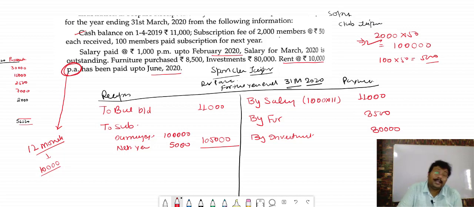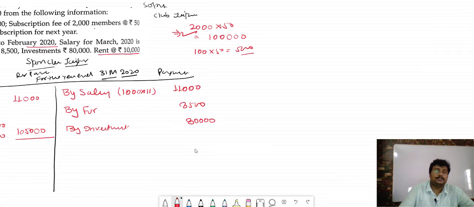But we paid till how many? Till which month? Up to June. So we paid the extra rent for April, May and June. So we paid for total 15 months. We paid for total 15 months. So we have to find out how much we paid in total. So you see this calculation.